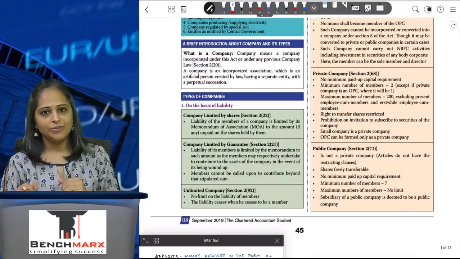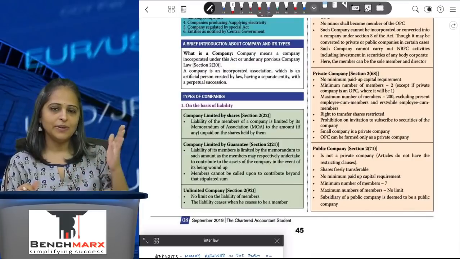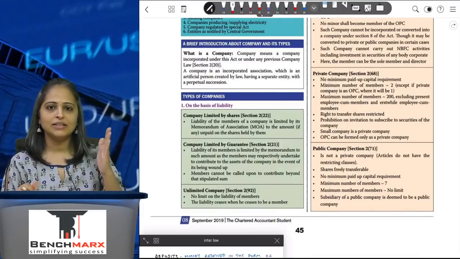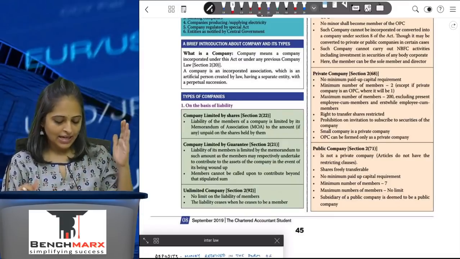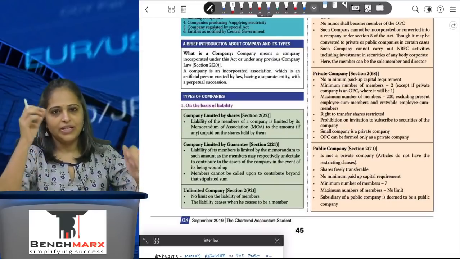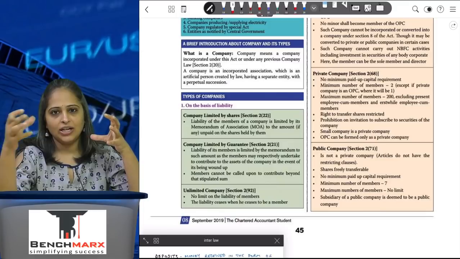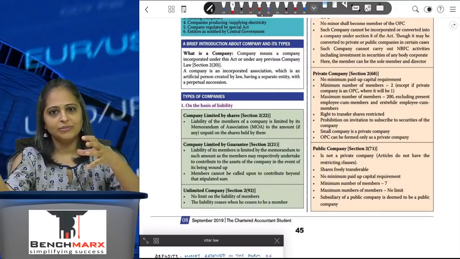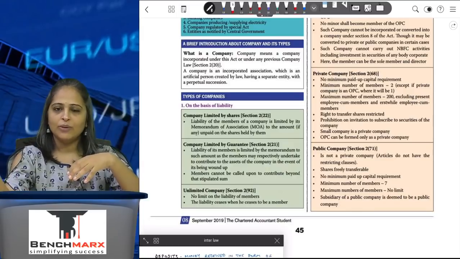What are the different types of companies? There are different types of companies based on the liability of the members. There are three types: company limited by shares, company limited by guarantee, and an unlimited company. Now, a company limited by shares is one which has a share capital, and the liability of the members is limited to the amount unpaid on the shares.